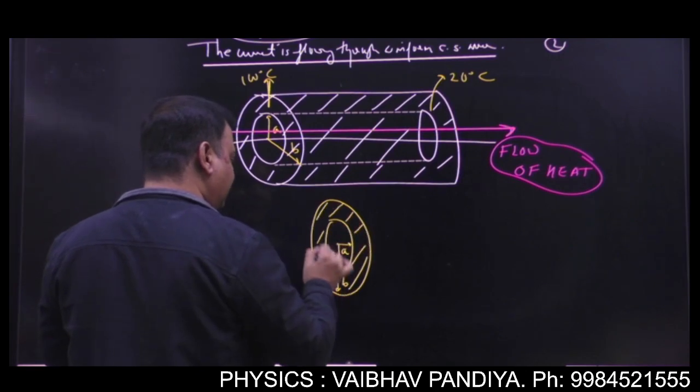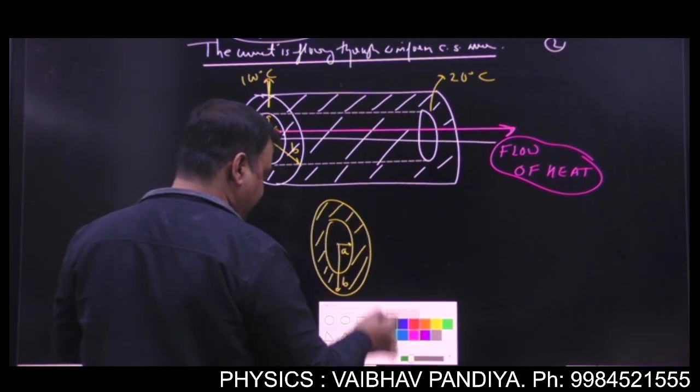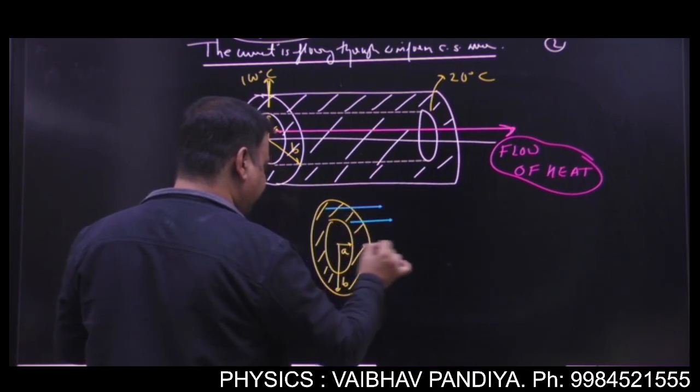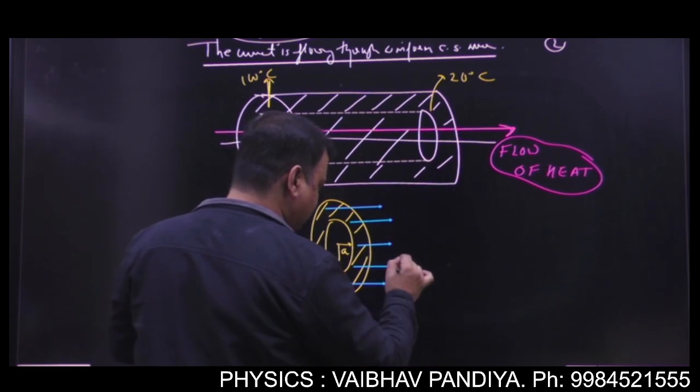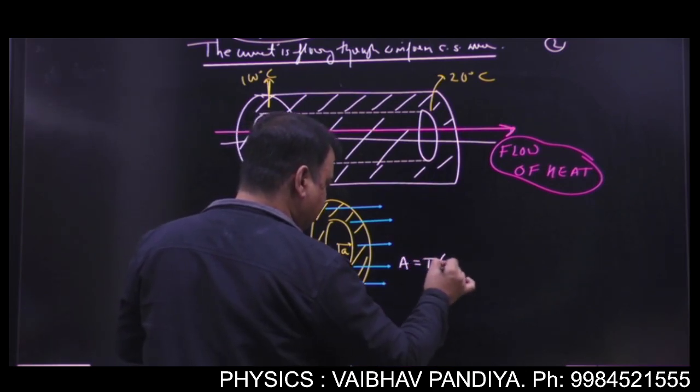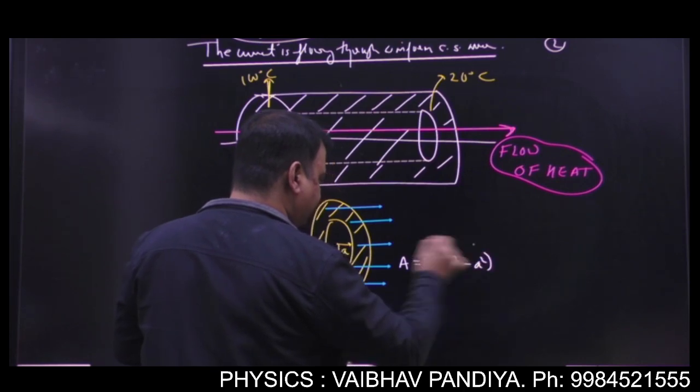So what is the area through which heat is flowing? Heat is flowing perpendicular to this slice. So what is the area through which heat is flowing? You will say the area is pi (b² − a²), correct?